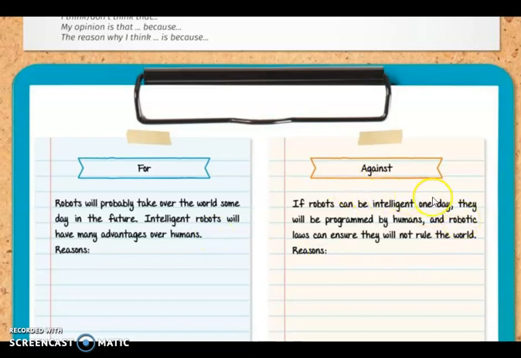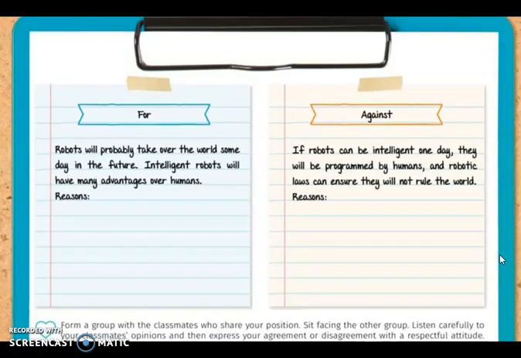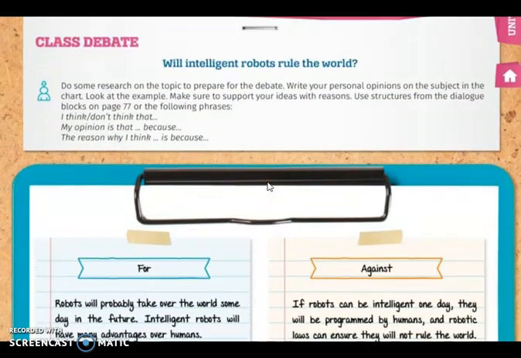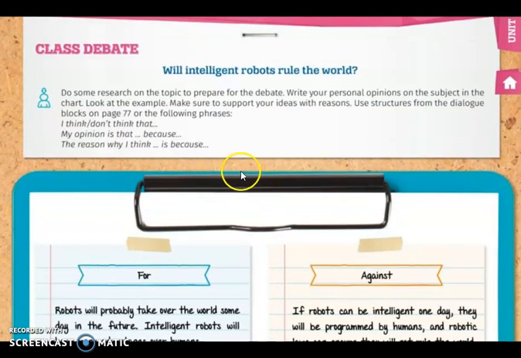Or if you are against: if robots can be intelligent one day, they will be programmed by humans and robotic laws, and ensure they will not rule the world. So, based also on the movies. Okay, why? Because that is going to give us an idea of what can happen, and if that happens, how we can solve it. So tell me, what is it for you? They will help us, or maybe they will cause us many troubles.